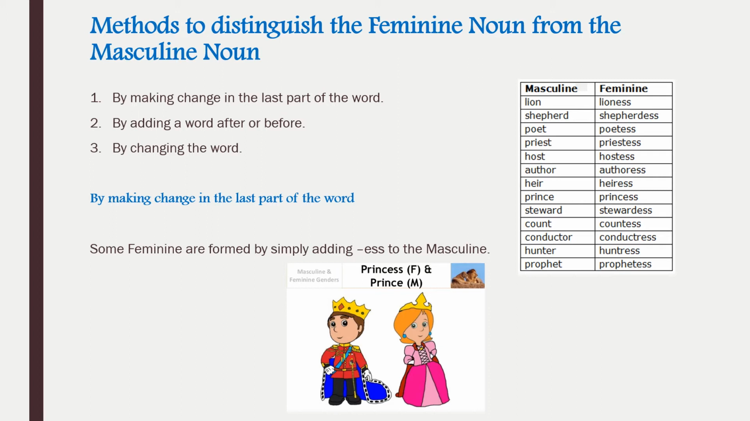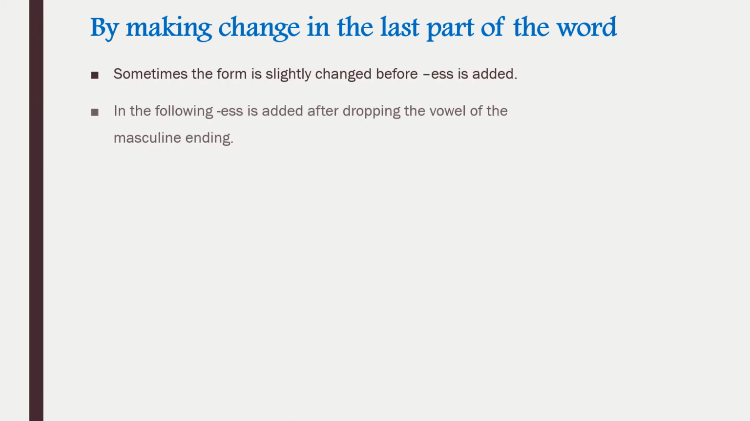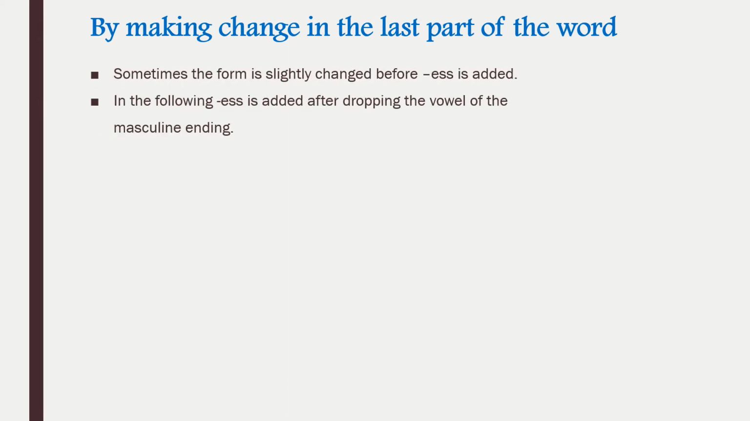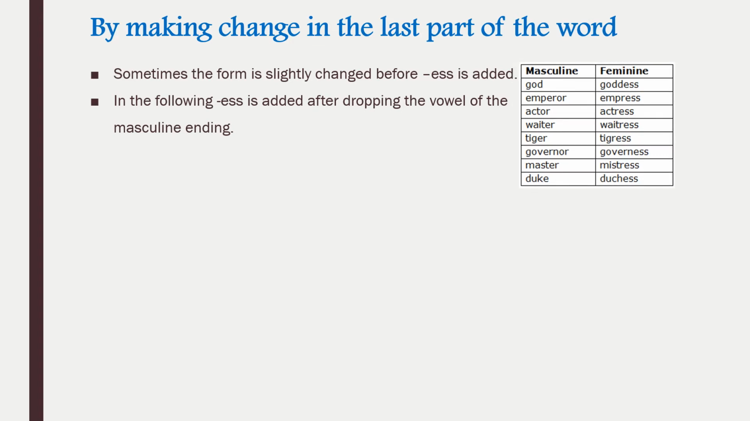Shepherd becomes shepherdess. Poet, poetess. Priest, priestess. Likewise, you just remember or memorize all the words with correct spellings. Sometimes the form is slightly changed before ESS is added. In the following, ESS is added after dropping the vowel of the masculine ending. See, god, goddess; emperor, empress.